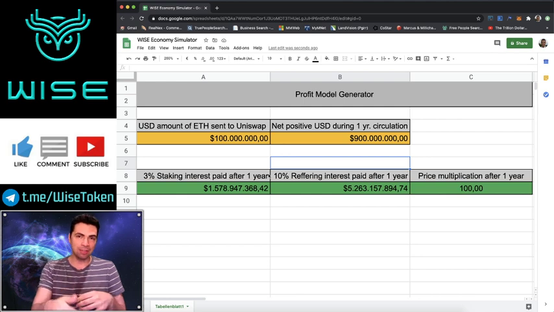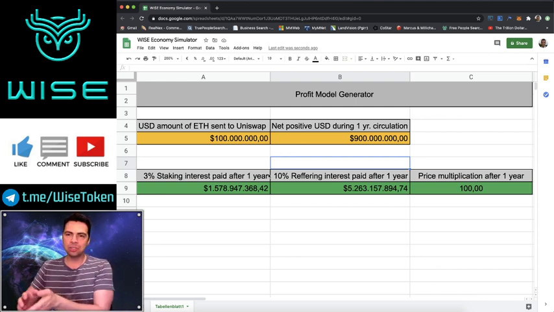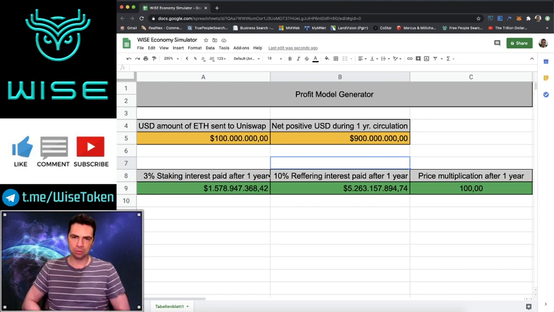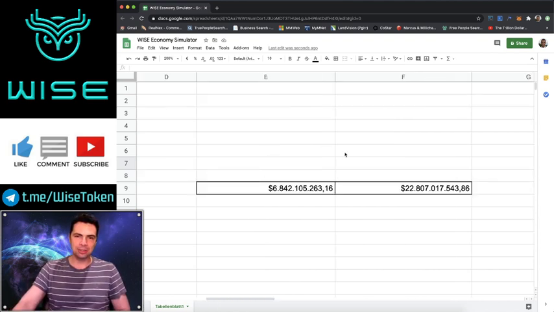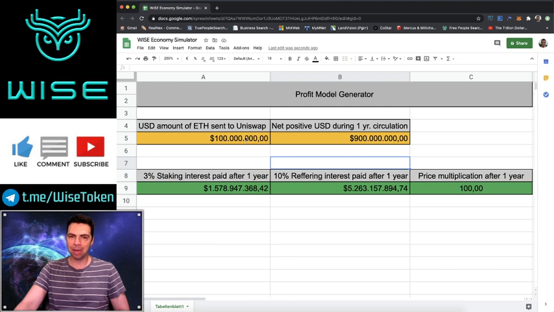So if that story I just walked you through seems even remotely plausible to you, it would happen with a low starting amount on Uniswap, and would happen just the same with a high amount on Uniswap as well. The only difference is with starting with a high amount, now we're talking about billions of dollars being paid in interest. So this is better for everyone, the people who are staking and people who are referring, to have a higher starting off market cap on Uniswap.